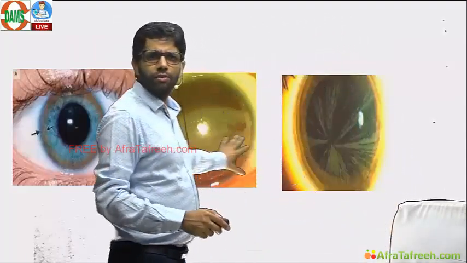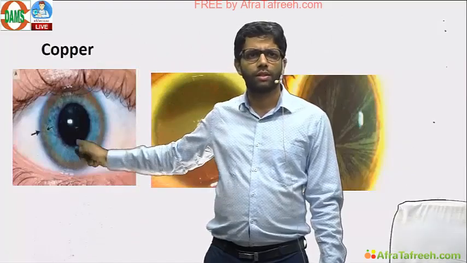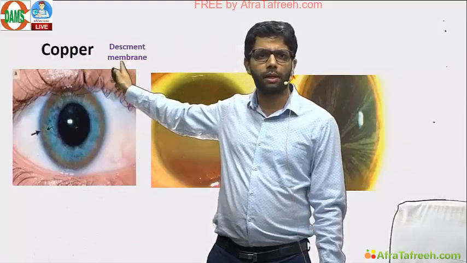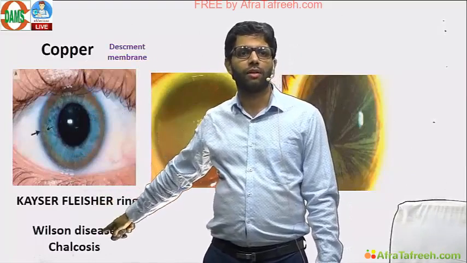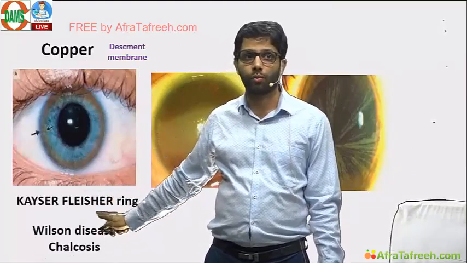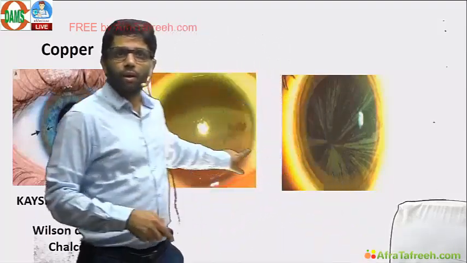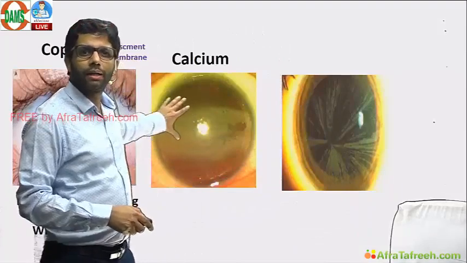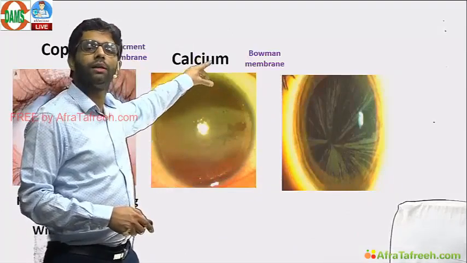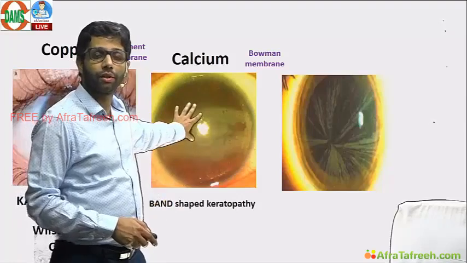Can you differentiate the three cornea conditions over here? This is simple. Last NEET question. This is copper deposition in which membrane? Descemet membrane, and Kayser-Fleischer ring, Wilson's disease. Also seen in chalcosis, not pathognomonic of Wilson's. Important point: starts with superior and inferior, then circumferential. White calcium deposit like a band in Bowman's membrane or superficial stroma, band-shaped keratopathy, calcification of the cornea.